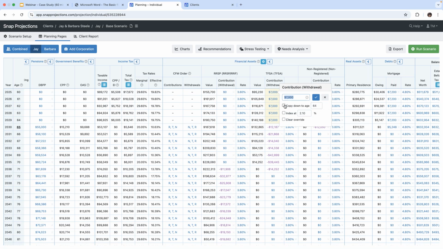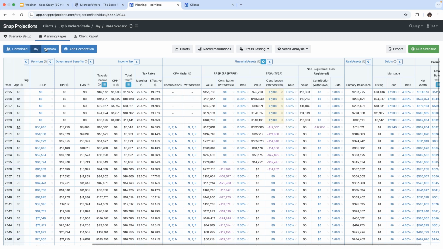And we would copy that down to age 64, and then that would erase those numbers that we had just put in. But I'm not going to do that, so I'm just going to X that out. But if you wanted to erase all of those, these are the steps you'd follow. And then of course, you'd click on this check mark button.